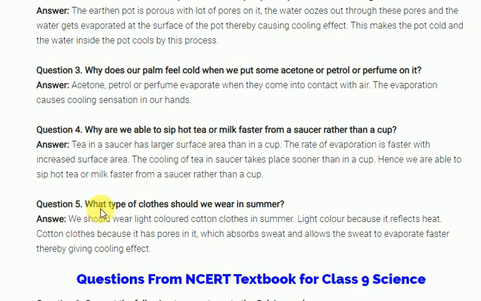Next one is: what type of clothes should we wear in summer? Do you know very well, in summer you have to use cotton clothes only. Why? Cotton clothes take more sweat from your body. When they take more sweat, it undergoes evaporation, and automatic cooling happens. Because of the cooling, you feel somewhat cool. If you wear synthetic fibers, they won't take the sweat. It will cause more pain and irritation to your body.